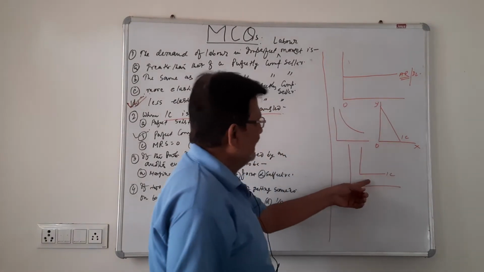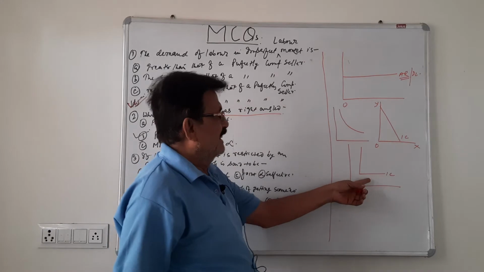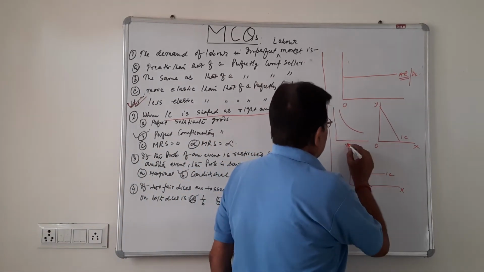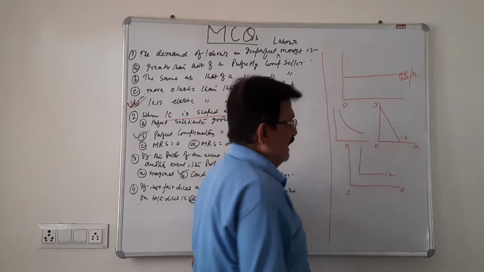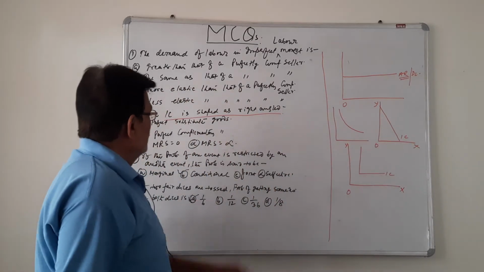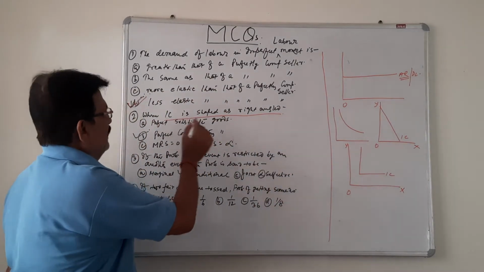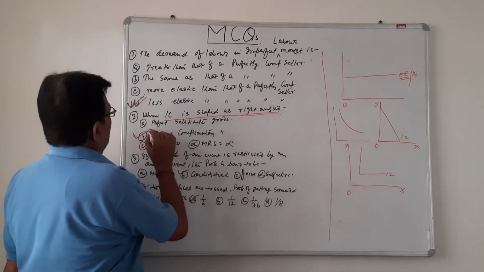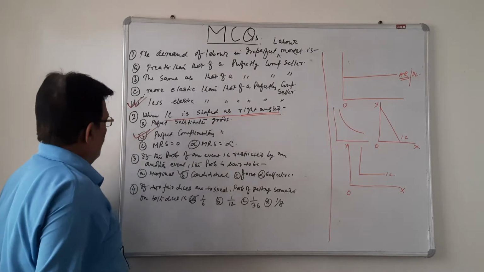So a right angled IC is an example of two perfect complements, and a linear IC is related to perfect substitutes. Here it has been asked about a right angled IC, so the goods are perfect complements.